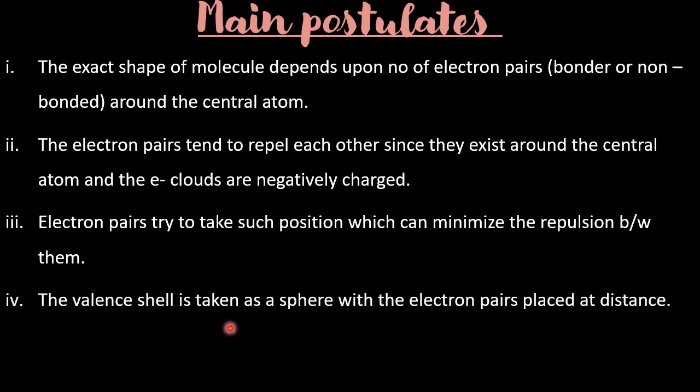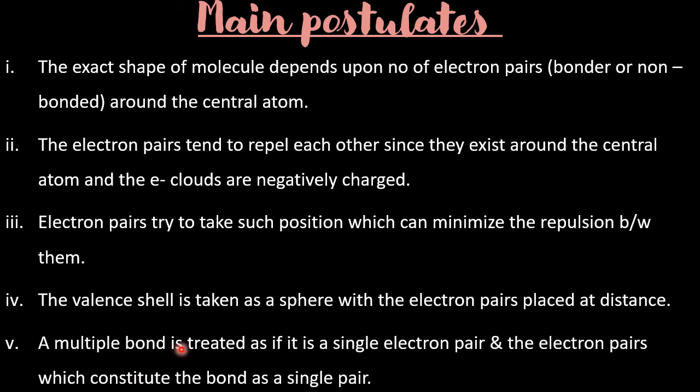The valence shell is taken as a sphere with the electron pairs placed at a distance. So here we have to presume that all electrons are like a sphere around the central atom, and in that spherical region, they will take some shape in 3D in space, keeping some distance between them. Like the social distance in the present scenario, in the same way they also keep some distance so that repulsions are minimum and they're happy.